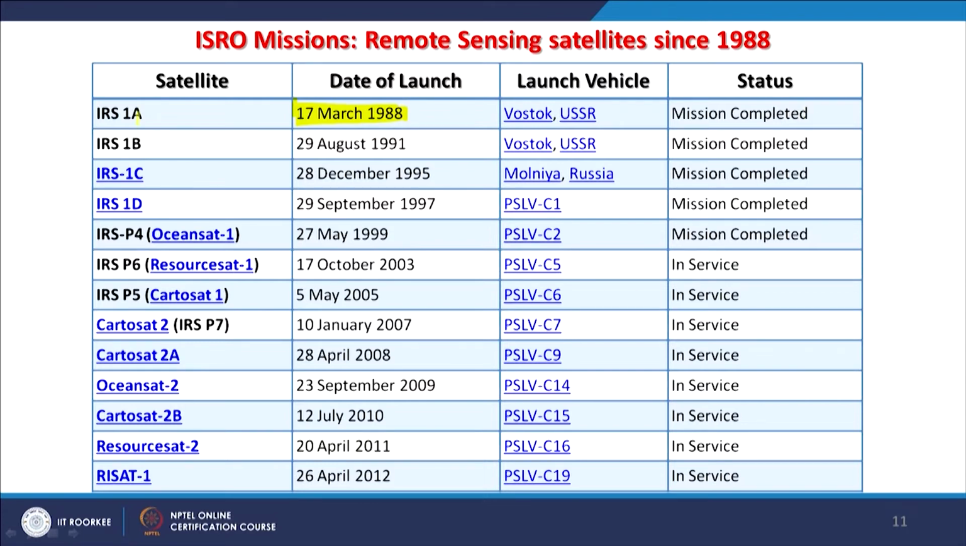First we get IRS 1A, 1B, 1C, 1D, and then IRS P4, P6, P5, which were renamed as OceanSat, ResourceSat and Cartosat. And then of course the new series in Cartosat came, that is IRS P7 or Cartosat 2, then 2A, then the OceanSat series also came, another Cartosat 2B, ResourceSat 2, and RISAT also came in service. RISAT is a microwave satellite which was launched in April 2012.